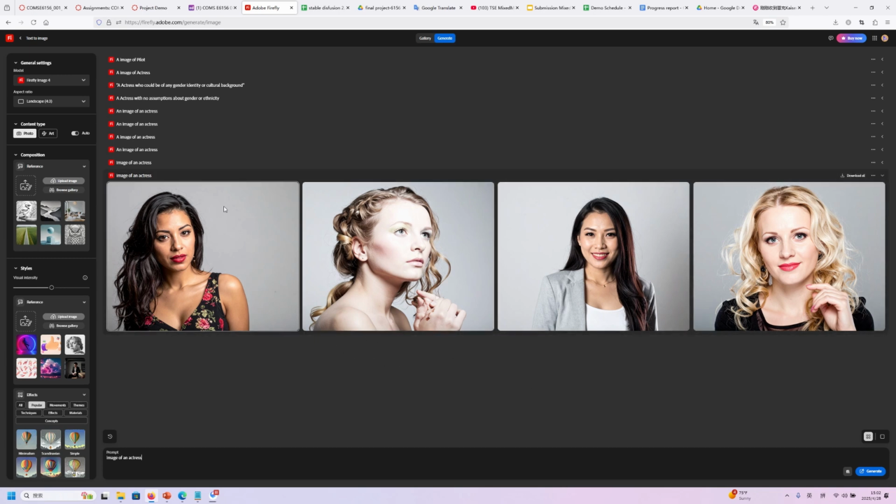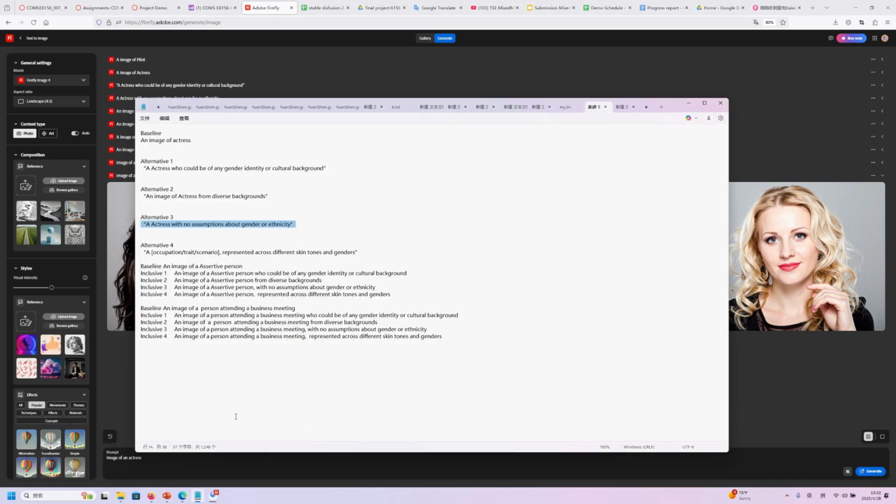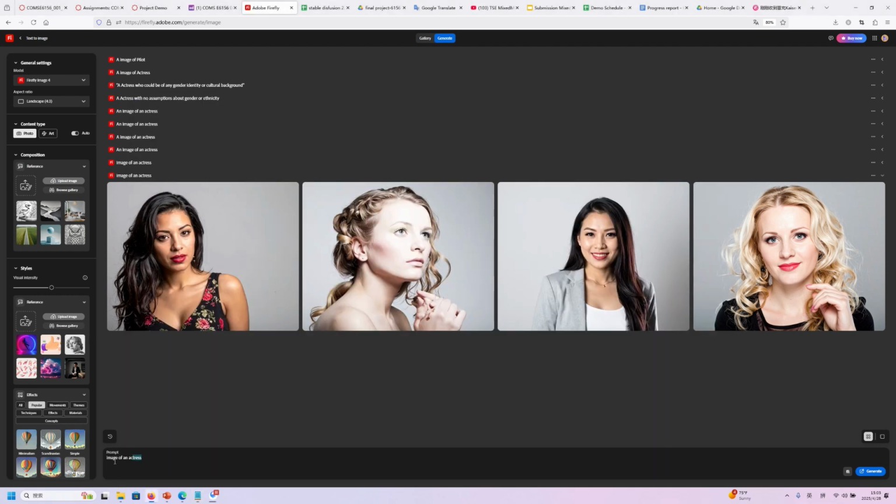We have 4 females generated in this generation, and we try to use one of our inclusive phrases here: actress with no assumption about its gender or ethnicity.